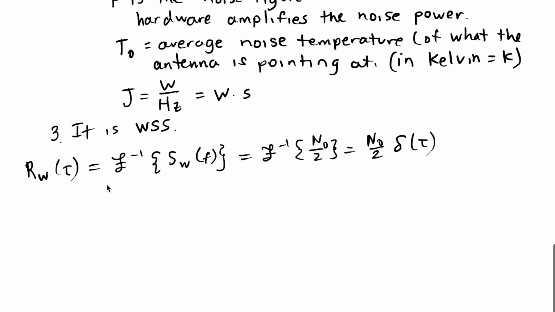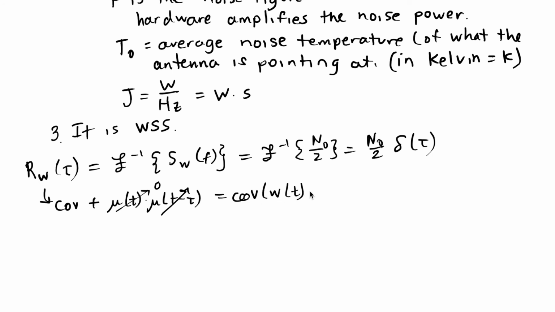So what does that mean? Well, remember that this is related to the covariance minus the mean functions, and these are both 0. So this is equal to the covariance of W of t and W of t minus tau. Essentially, what that is saying is that for any tau not equal to 0, the covariance is 0.